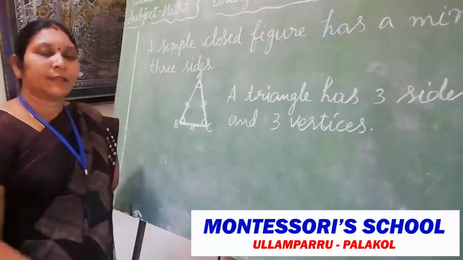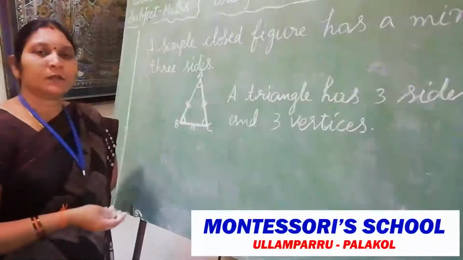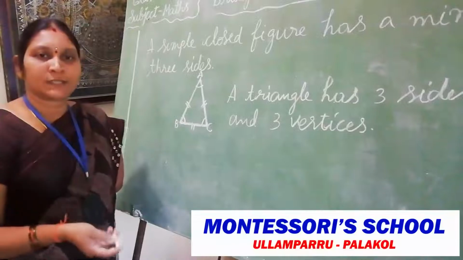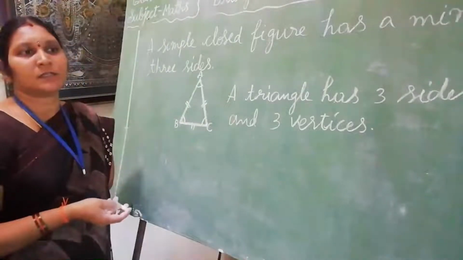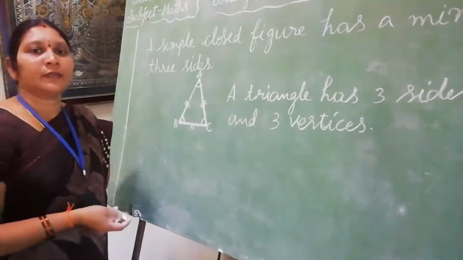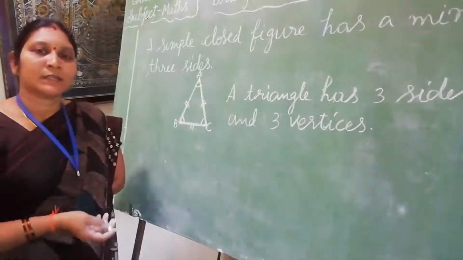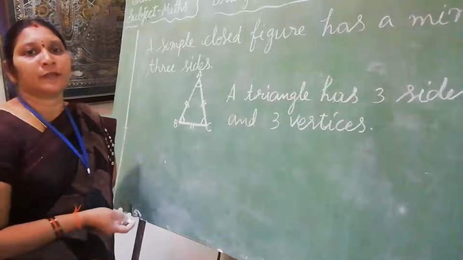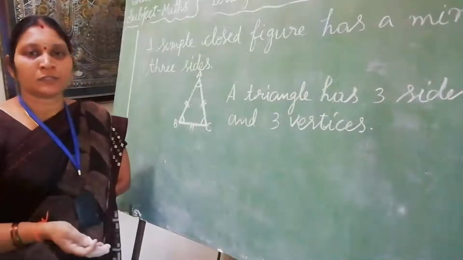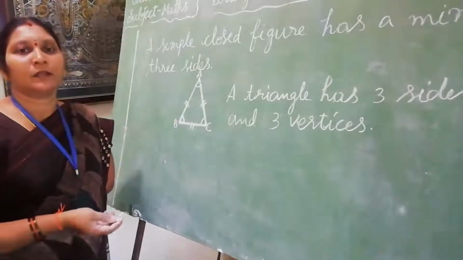See, we can draw a simple closed figure with 4 sides, 5 sides, 6 sides also. A simple closed figure formed by 3 or more sides is a polygon. What is a polygon? A simple closed figure formed by 3 or more sides is called a polygon.